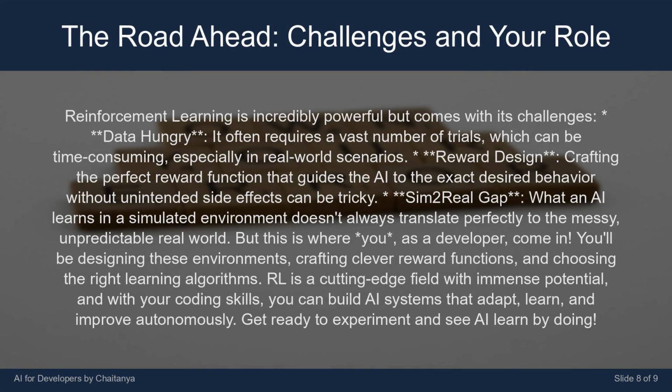Reinforcement learning is incredibly powerful but comes with its challenges. Data hungry. It often requires a vast number of trials, which can be time-consuming, especially in real-world scenarios. Reward design. Crafting the perfect reward function that guides the AI to the exact desired behavior without unintended side effects can be tricky. Sim2Real gap. What an AI learns in a simulated environment doesn't always translate perfectly to the messy, unpredictable real world.